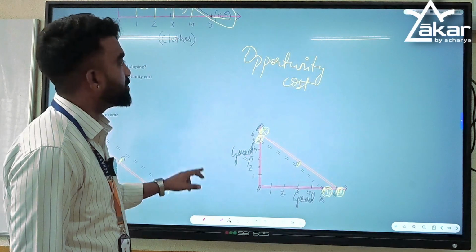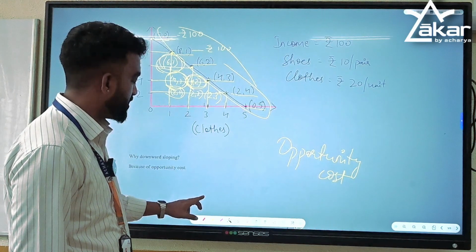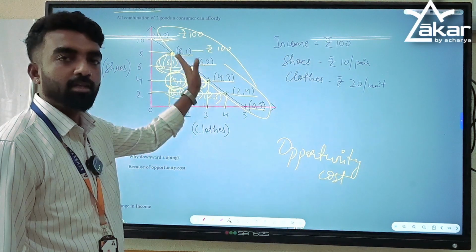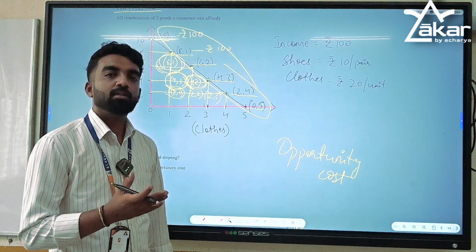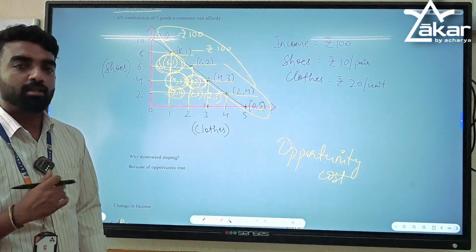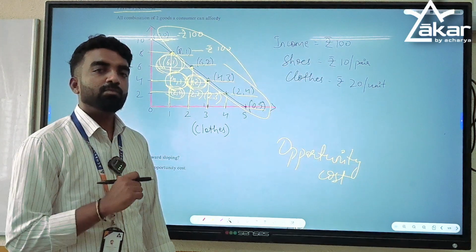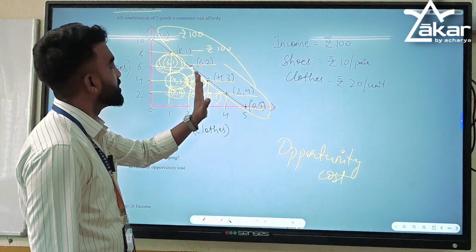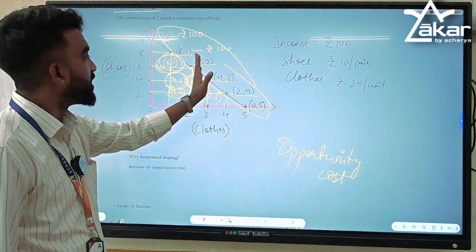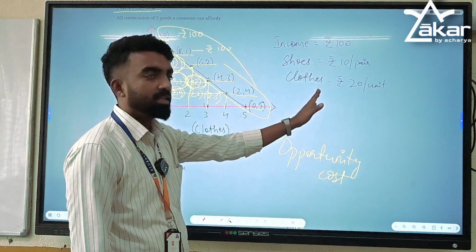So here it is a boundary line. Budget line means it is a boundary line. It is a constraint. We have studied that constraints of consumers are, one is limited income and the other is varying prices of goods and services. So this is the maximum combinations which a consumer can buy, 10, 0, 8, 1, 6, 2 with this income, and these are the two goods.